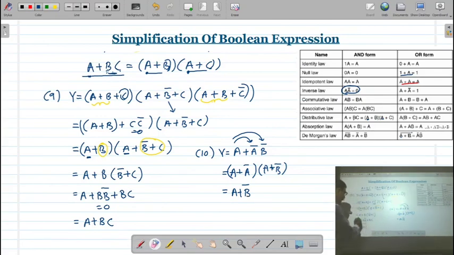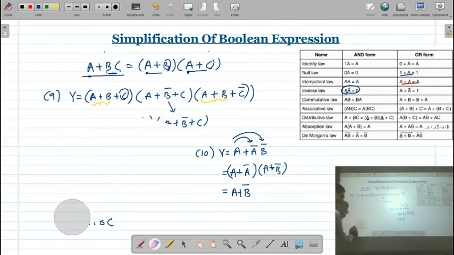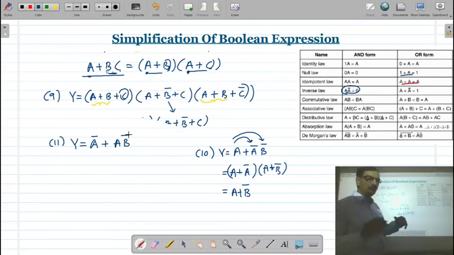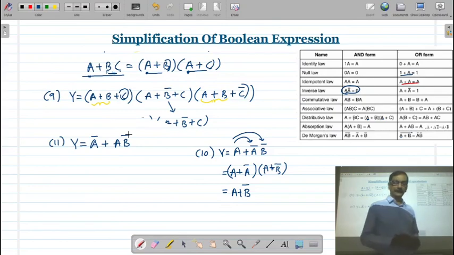One more example. Let us have y is equal to a bar plus a b bar. Now remember, here you don't require any kind of calculation. Mentally you can write the expression.